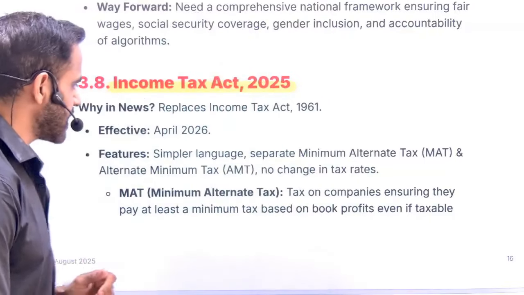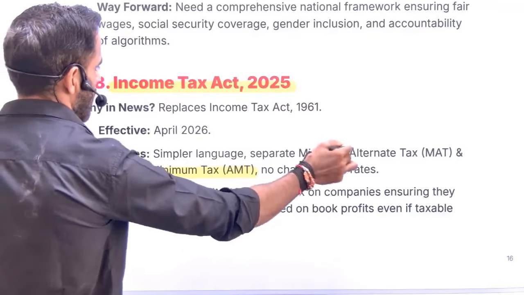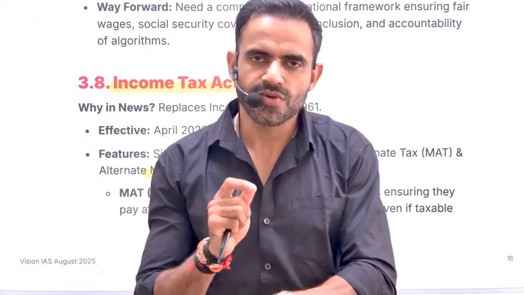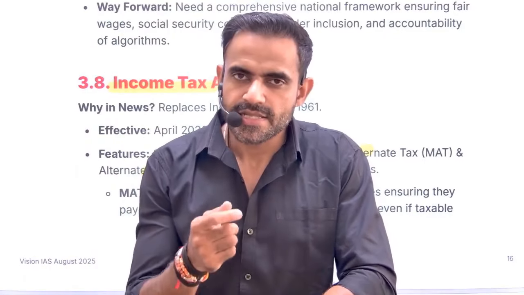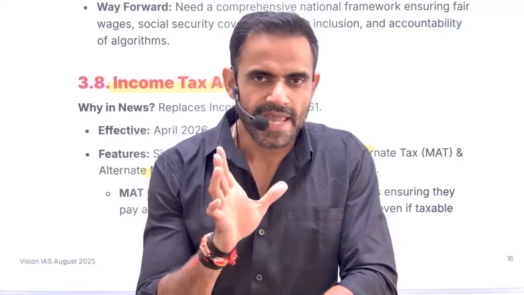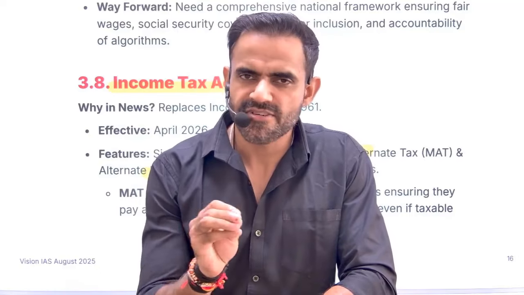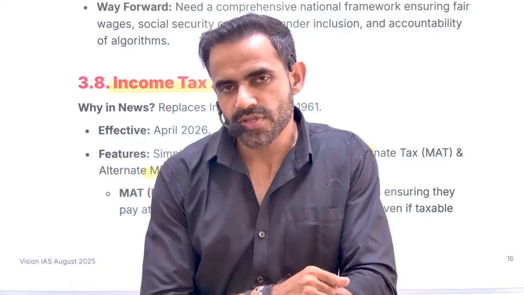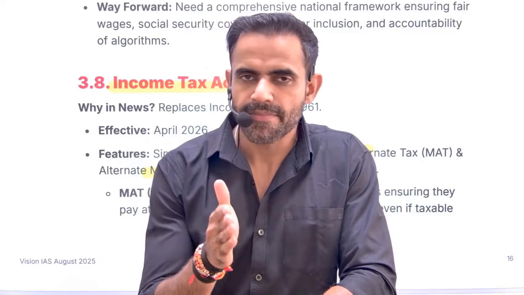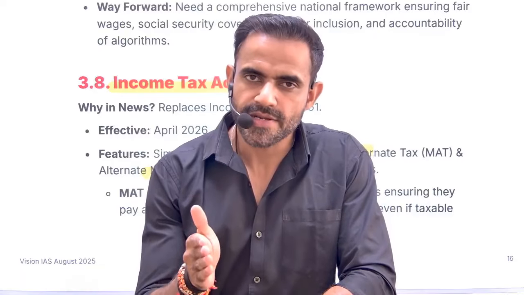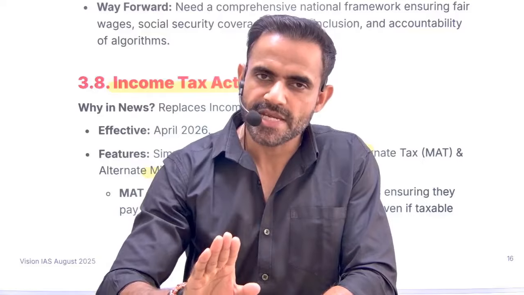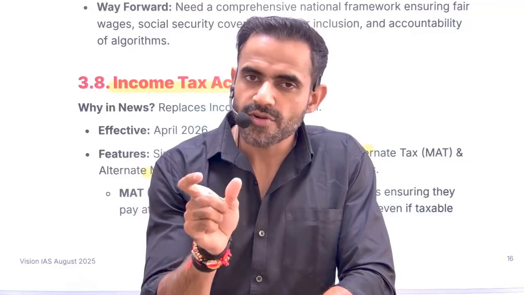Third is between MAT and AMT. Now again, understand there's a concept of zero tax companies. Zero tax companies basically means these companies do not pay any tax. They have taken benefits of various provisions and now their tax liability is zero. That's a loss of revenue for the government. The government introduced MAT, minimum alternative tax. That means if you are not paying corporate tax, you will have to pay MAT. This is for companies.